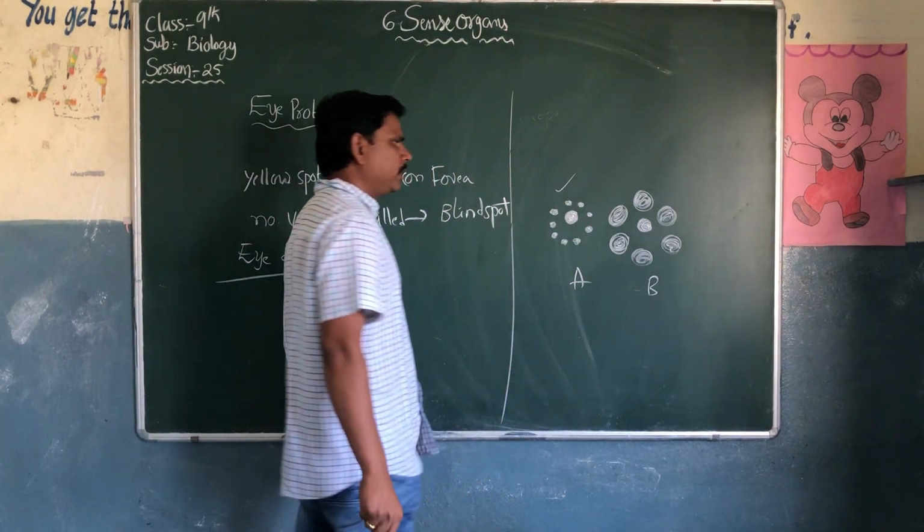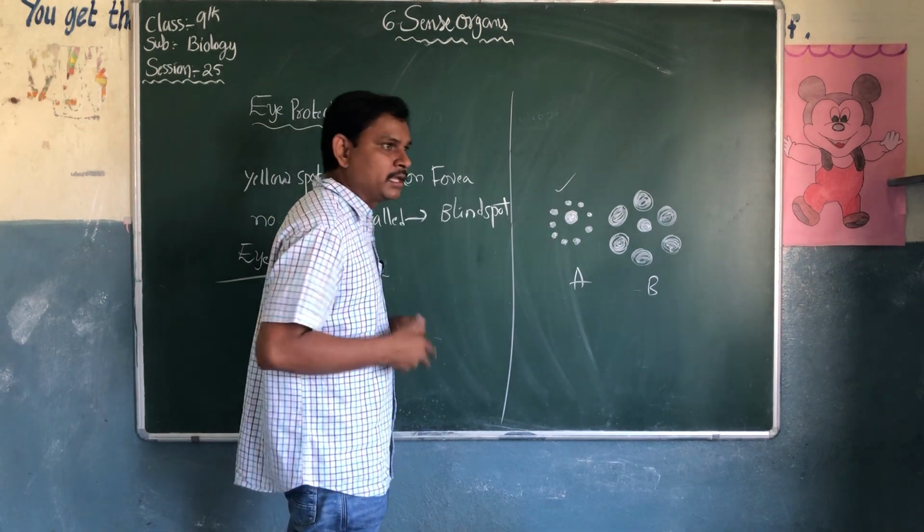This A will look bigger. But it's an illusion.